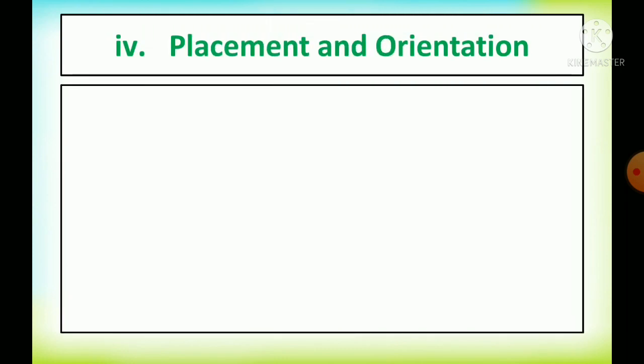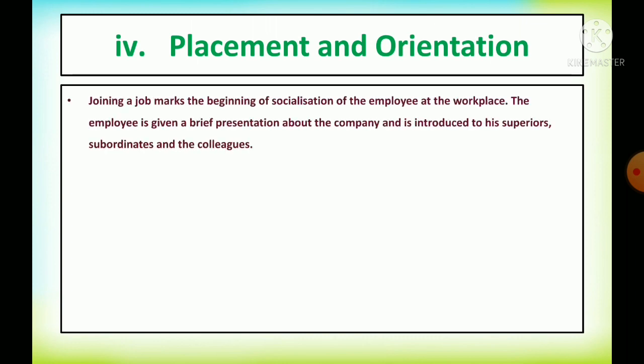Next, after selection, the employee who is selected gets placement and orientation. Joining a job marks the beginning of socialization of the employee at the workplace. For that reason, the employee is given a brief presentation about the company and is introduced to his superiors, subordinates and other colleagues in the organization.